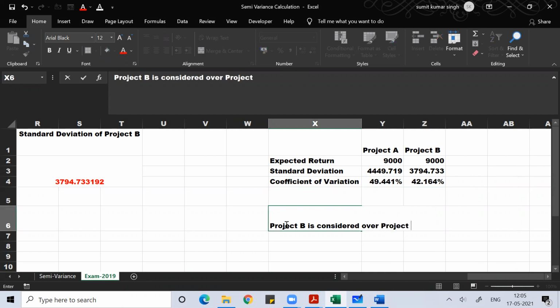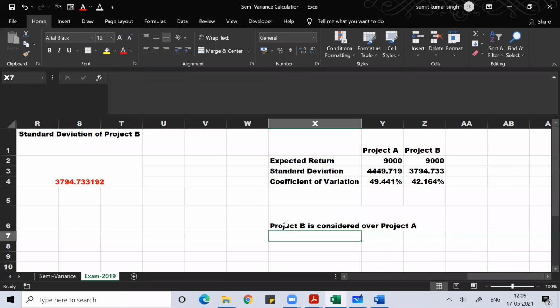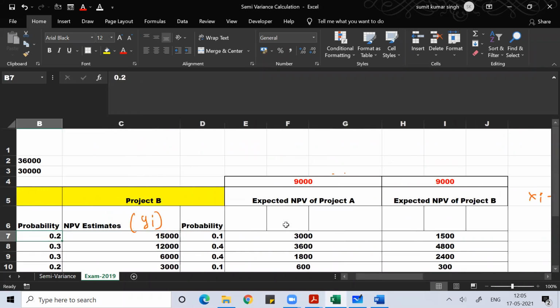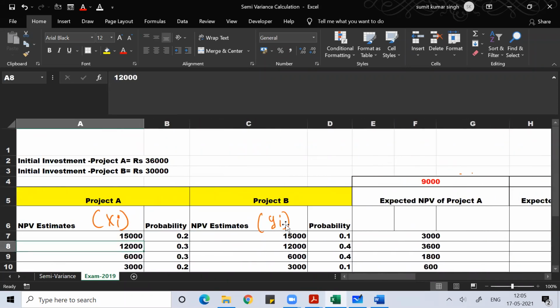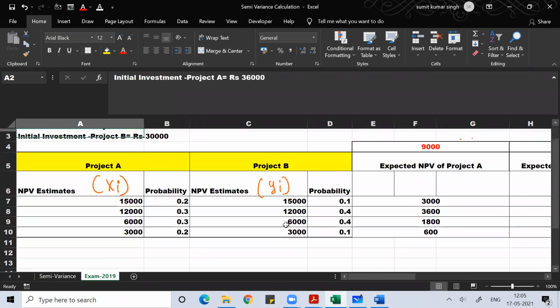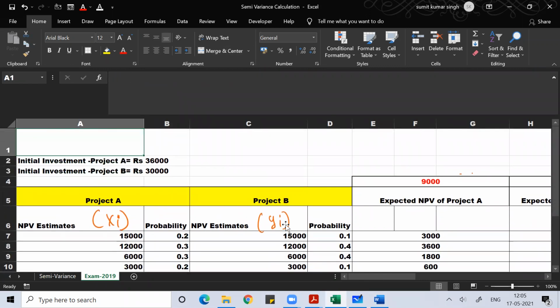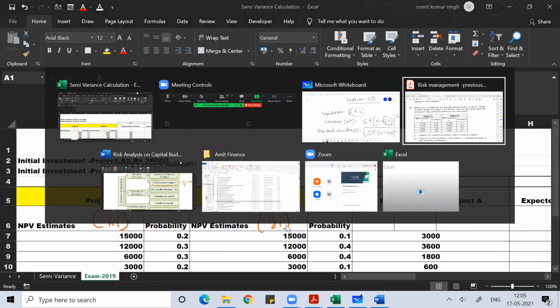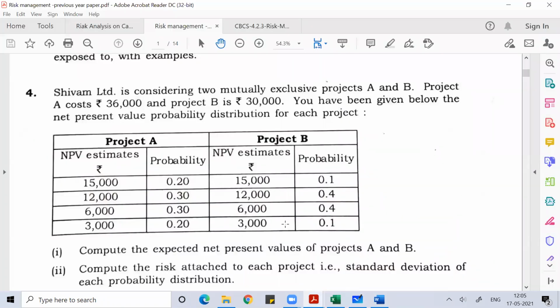They have given here the initial investment also, right? The expected, they have given the initial investment, but do they really require it? Because these all are NPV values only. So why have they given the initial investment in this problem? Because these are all NPV estimates. These are not cash flow estimates.